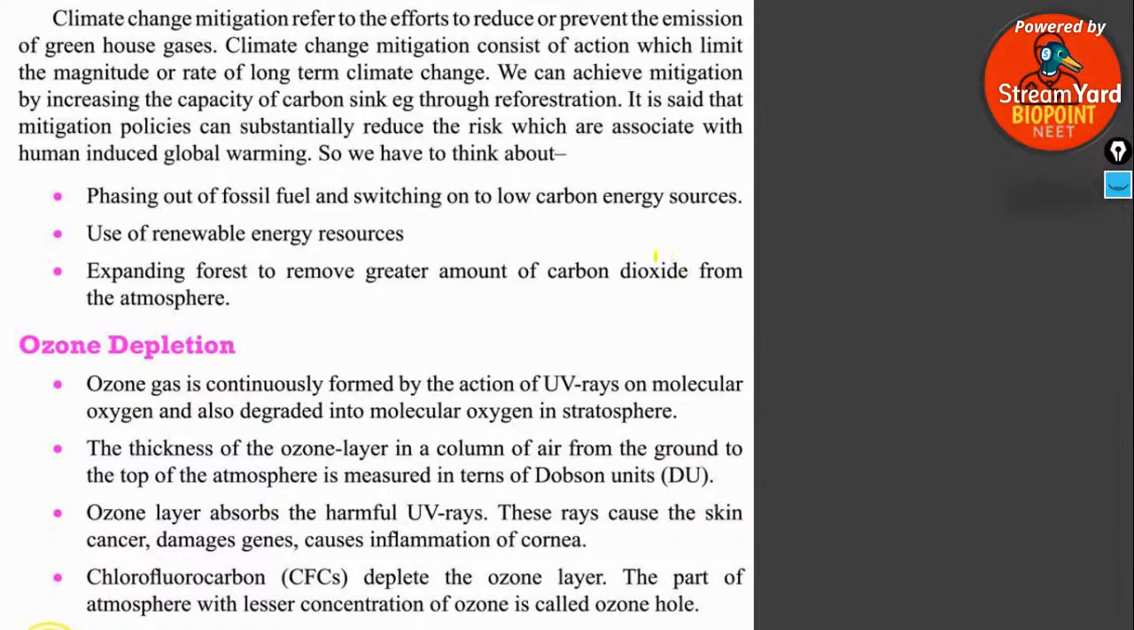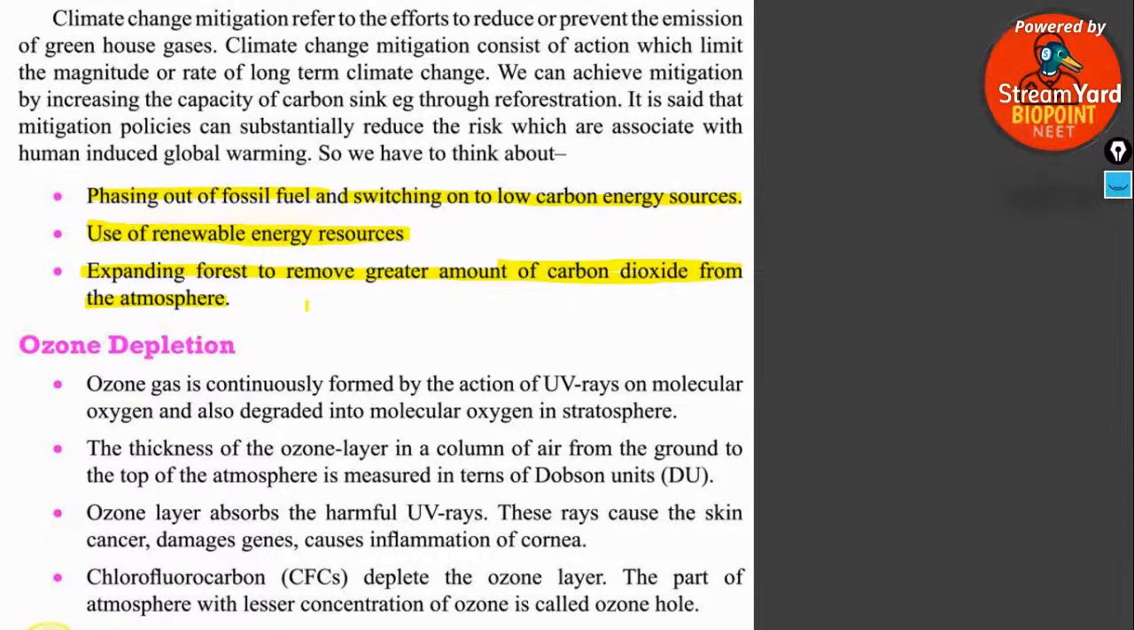So we have to reduce this. Phasing out of fossil fuels, switching to low carbon sources, use of renewable energy resources, and expanding forests to remove a greater amount of carbon dioxide from the atmosphere are some of the things we have to think about. We have to phase out the fossil fuels from which excess carbon dioxide and carbon monoxide are coming out. We have to use renewable energy resources rather than non-renewable energy resources which are going to get exhausted.